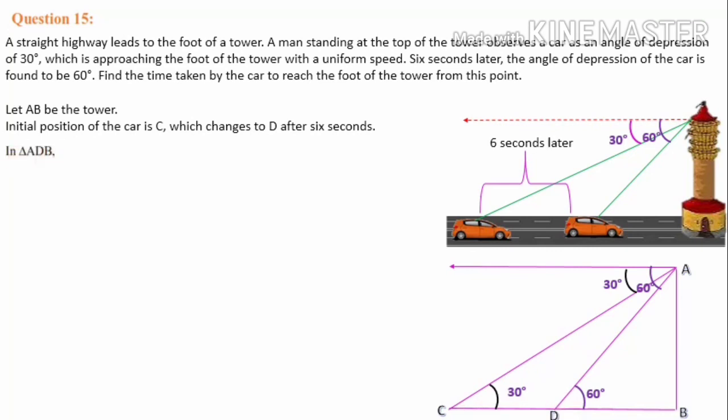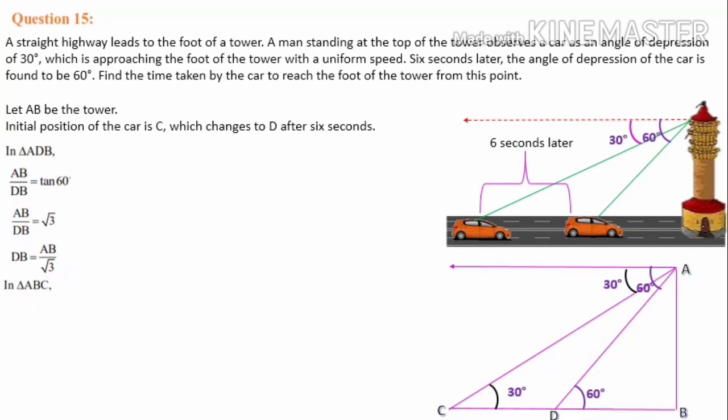In triangle ADB, take the smaller triangle ADB first. With respect to this 60 degree angle, AB is opposite and DB is adjacent. So the ratio is tan 60 equals AB by DB. Here AB and DB are both unknown, so let them be the same. Tan 60 is known to us, that is root 3. Just interchange DB and root 3: root 3 will come to DB's position and DB will go to root 3's position. So DB is equal to AB by root 3.